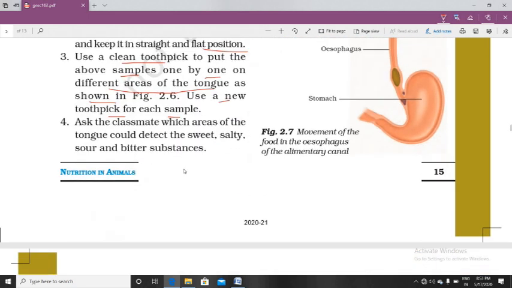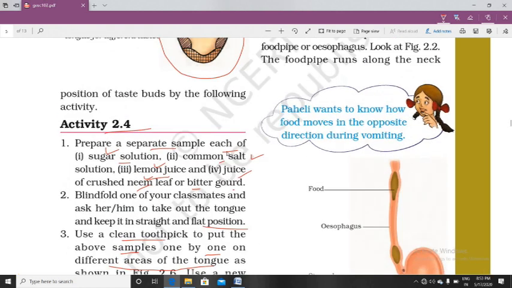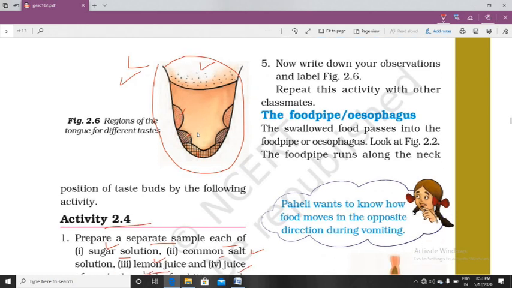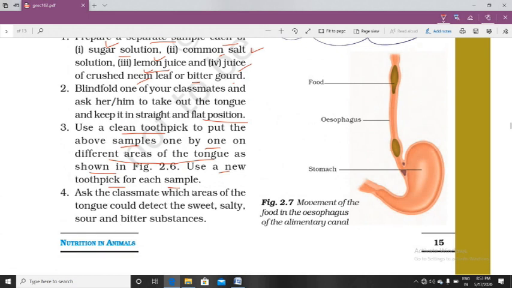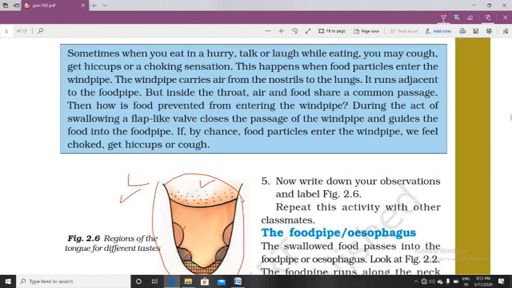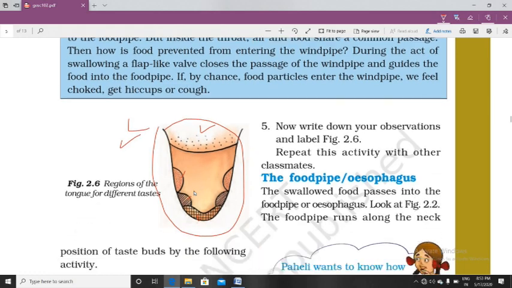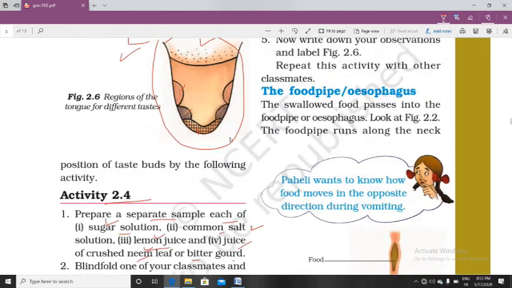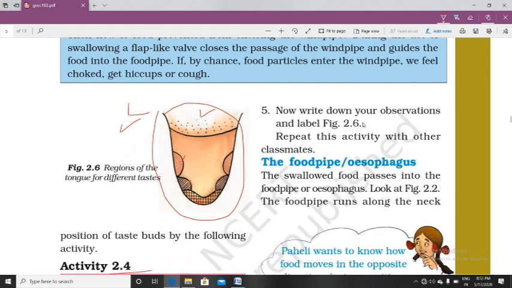By doing this you will get to know which part of our tongue is responsible for sweet, sour, bitter, or different types of taste. Ask the classmate which area of the tongue could detect the sweet, salty, sour and bitter substances. You can do this activity with your friend, and after doing this please tell me what result you got.